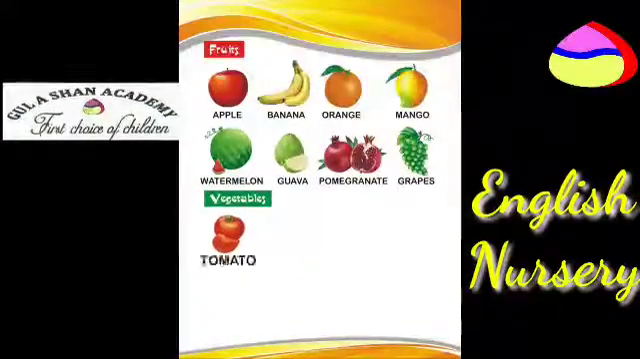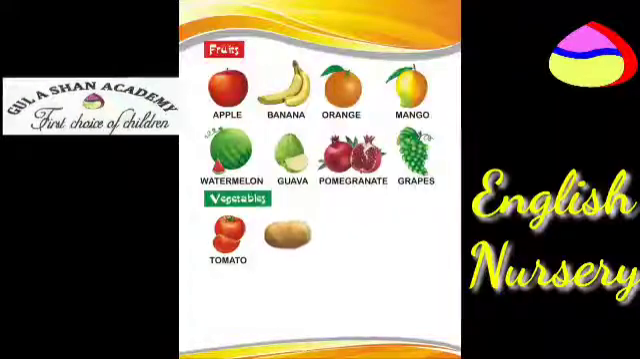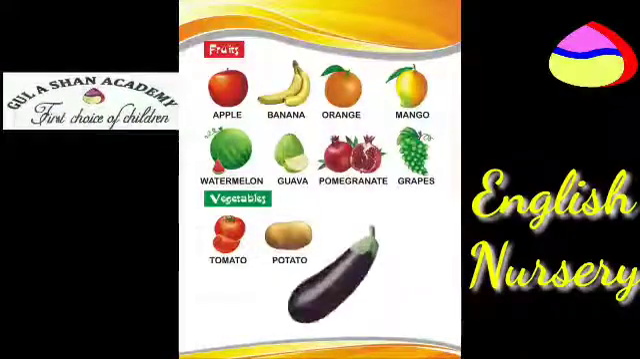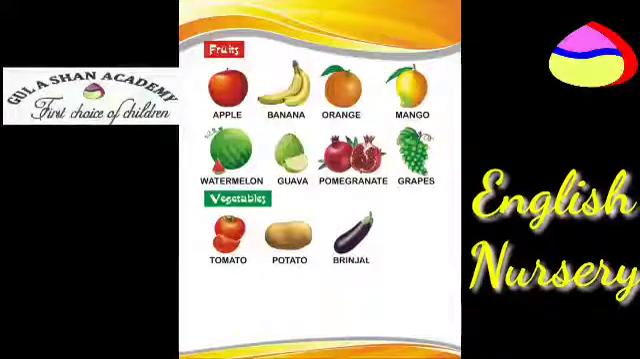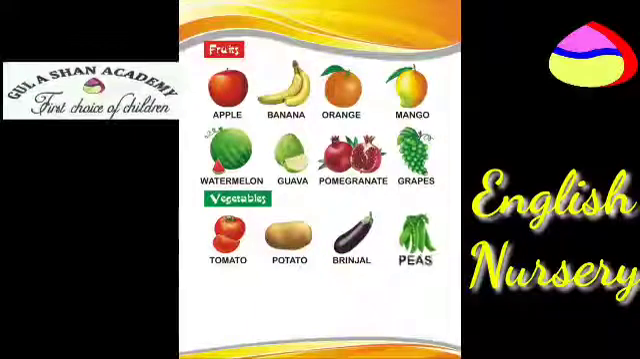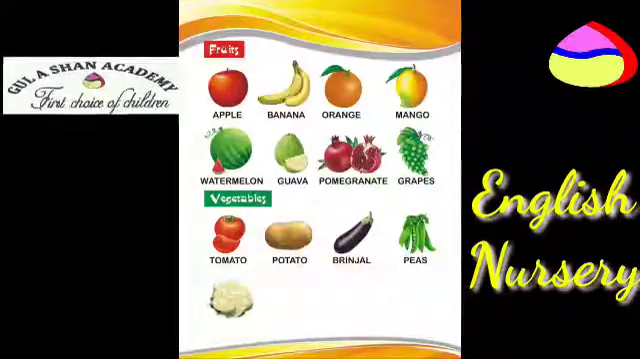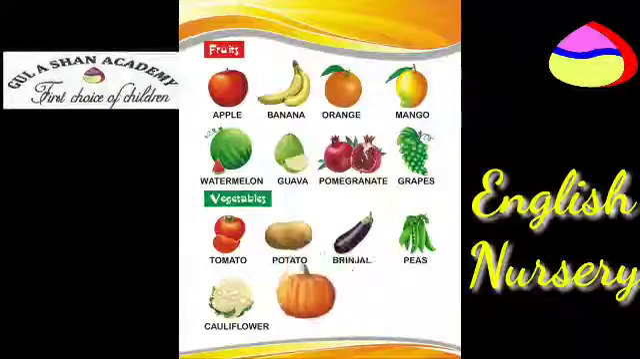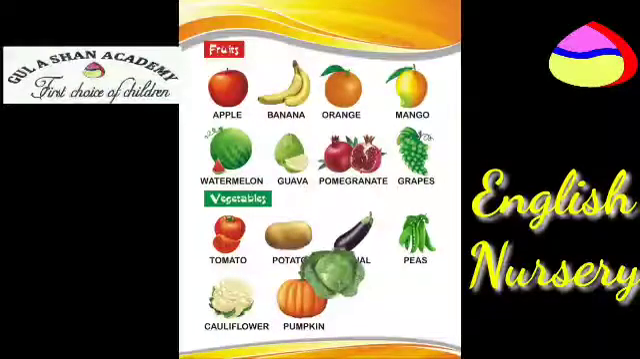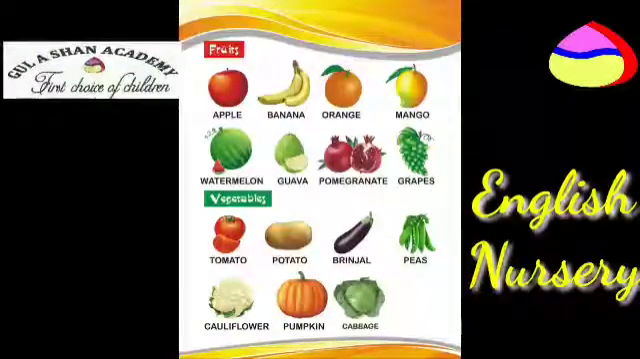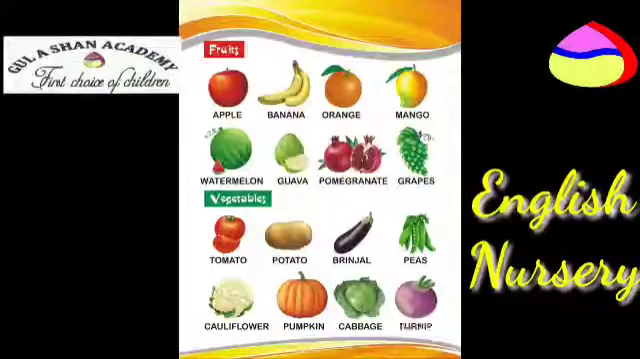Vegetables. T for tomato. P for potato. B for brinjal. P for peas. C for cauliflower. P for pumpkin. C for cabbage. T for turnip.